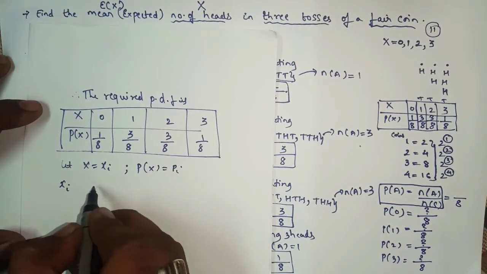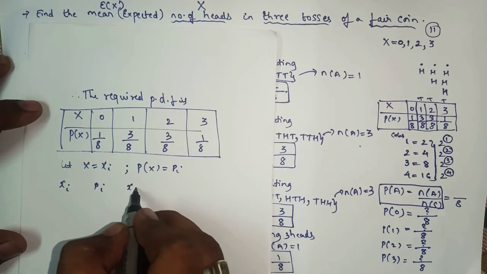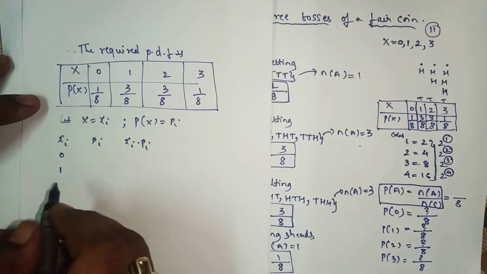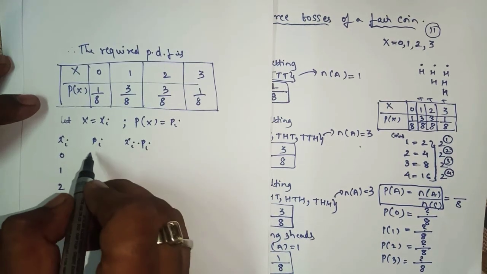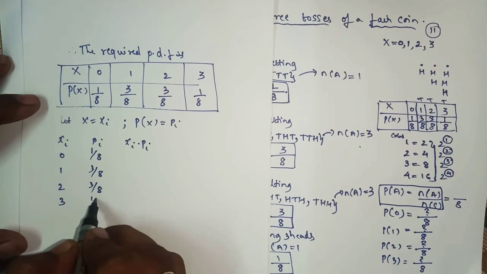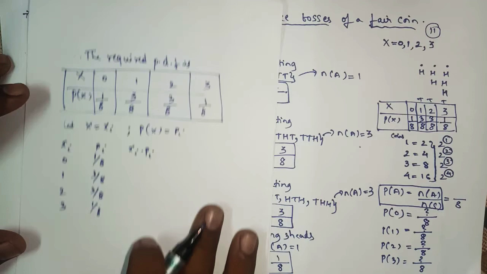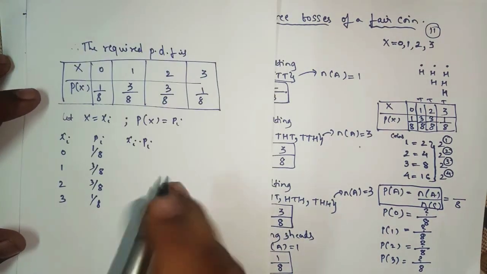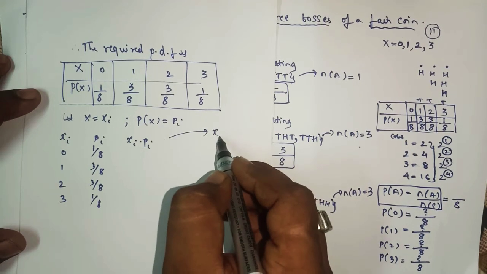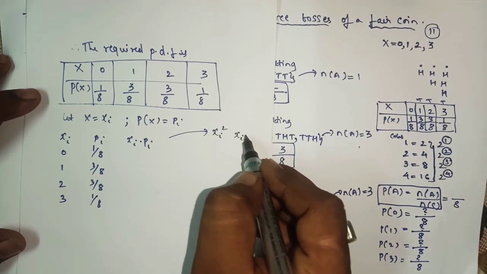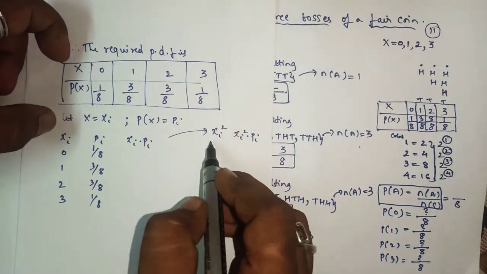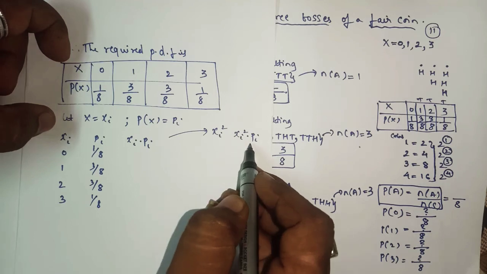So we'll consider capital X as xi and p of x as pi. So xi and pi: here we have 0, 1, 2 and 3, and the probabilities are 1 by 8, 3 by 8, 3 by 8 and 1 by 8. As we simply have to find E of x, there is no need of adding the columns for xi square and xi square into pi.